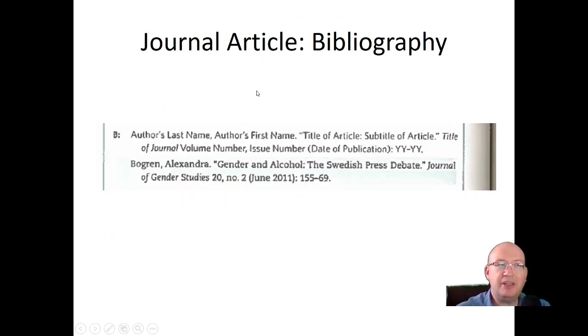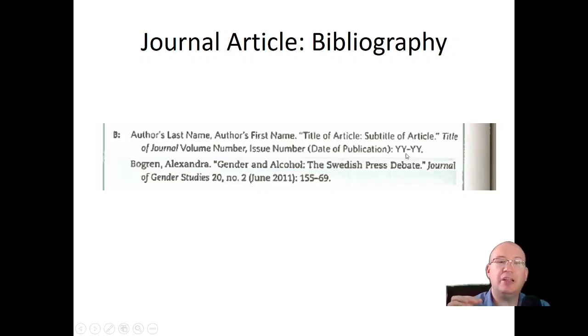In the bibliography, when you cite this, again, it's similar to a book. Last name, comma, first name, period, not a comma. Title of article, subtitle of article in quotation marks, period. Italicized title of the journal. Volume number, comma, issue number, date of publication. And then you give the whole page range of the journal.